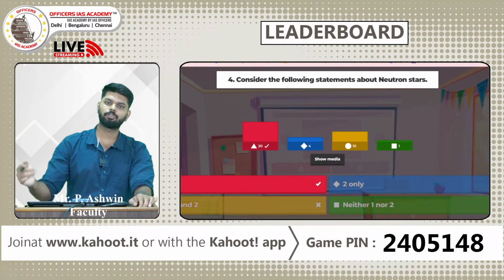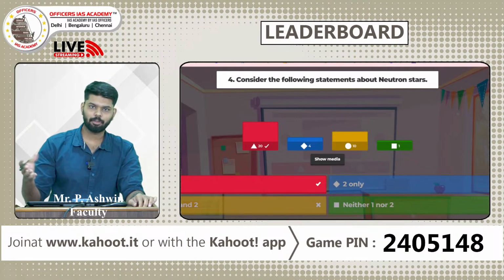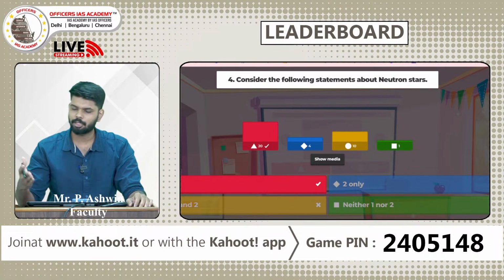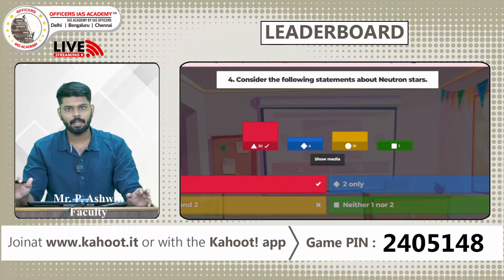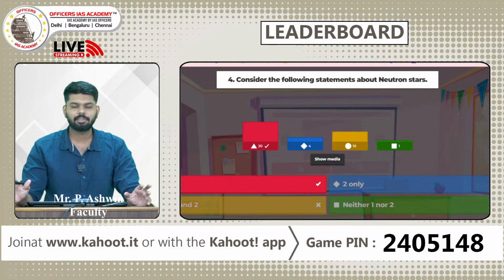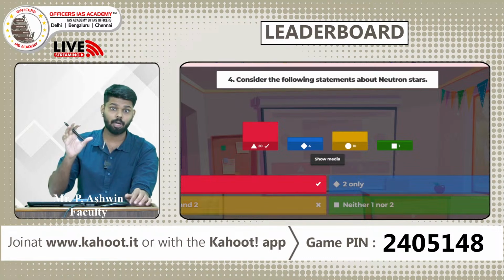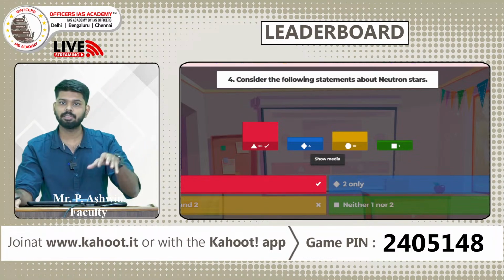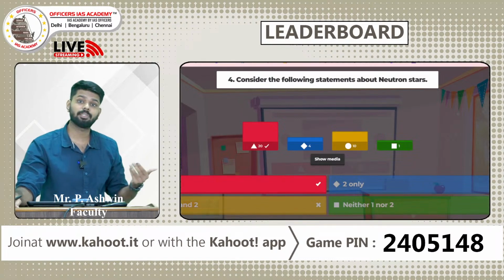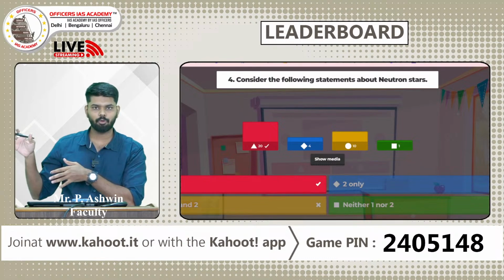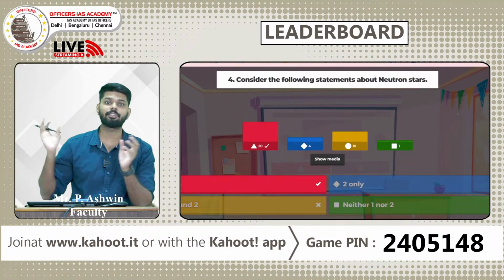So what are these neutron stars? See, all the stars, including our sun, have a lifetime. For example, our sun has a lifetime of 10 billion years, and the sun has reached half of its lifetime. After its lifetime, a star, a massive body, has to go to an end phase. A star like the sun, which is actually very small compared to other stars, will mostly end up as a white dwarf. Let us consider another star which has 8 times the mass of the sun, pretty big. They won't become a white dwarf, they will burst out, called a supernova.